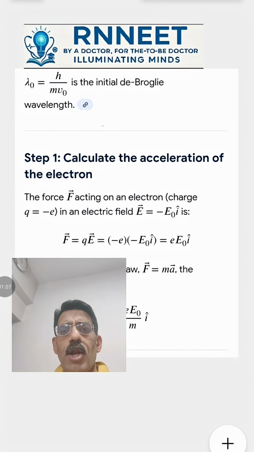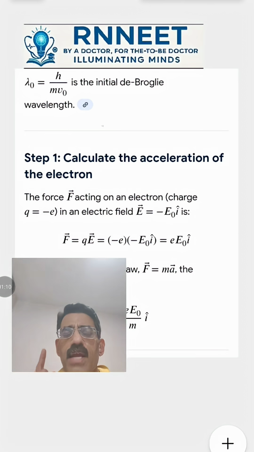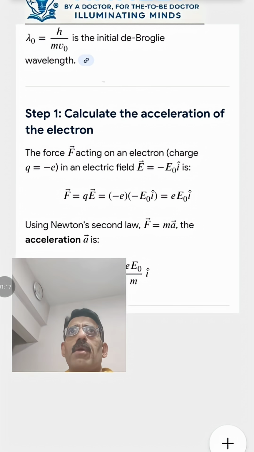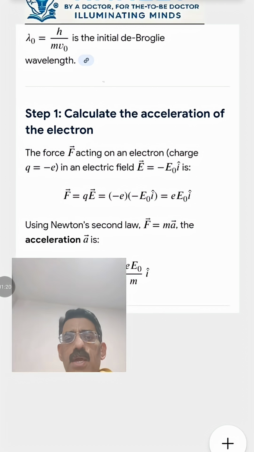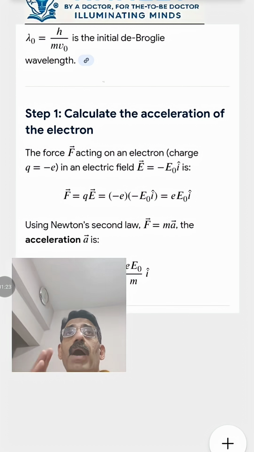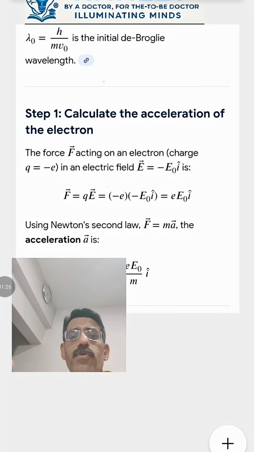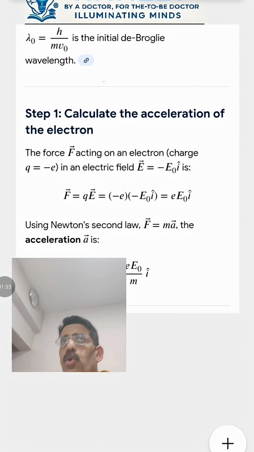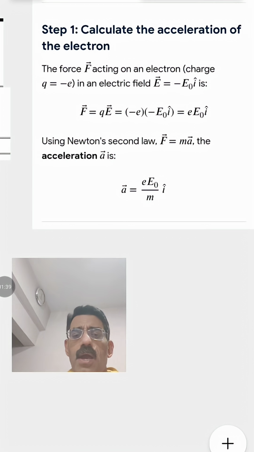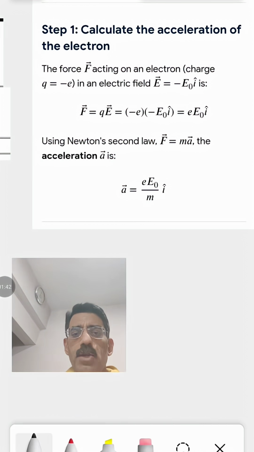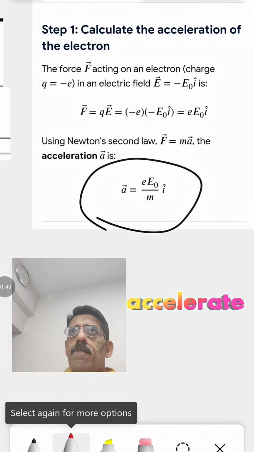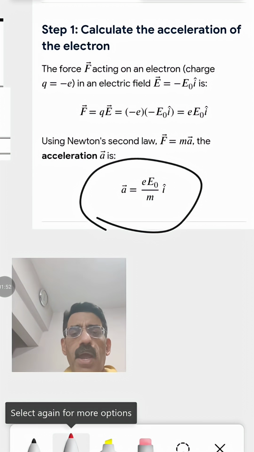You know that the initial lambda naught, that is the de Broglie wavelength, is h by m v naught. There is a force which is acting on the electron, so वो force बन गया qE. So the q is the charge of an electron, minus e. E, the electric field, is given in the form of minus E naught into i. This is given. So all you have to do is find what is qE. It becomes e E naught in the i direction, and this is equal to force, that is ma. So therefore यहाँ पे equate, दोनों को equate करके हमें मिल गया है the acceleration. So you get your acceleration therefore in the form of e E naught by m in the i direction. Acceleration मिल गया.